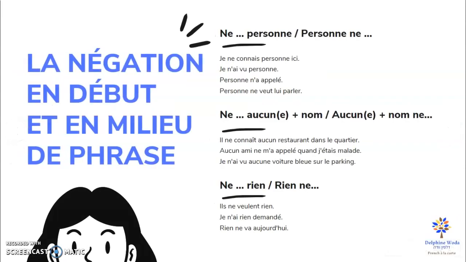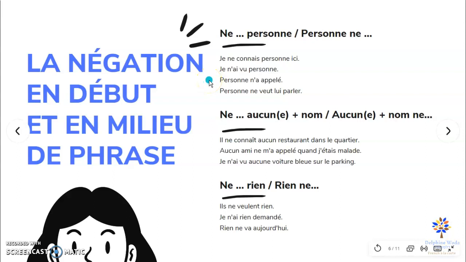Here we have three options, and we can put them in the regular order of the negative sentence, with a ne before the verb and the word after the verb, or we can put it in the beginning. Let's see. The first one is personne. So you have ne... personne. Ne... personne means nobody or anybody, and you can put it in the beginning. So let's see. Je ne connais personne ici. I don't know anyone here, anybody. Je n'ai vu personne. I haven't seen anybody, anyone.